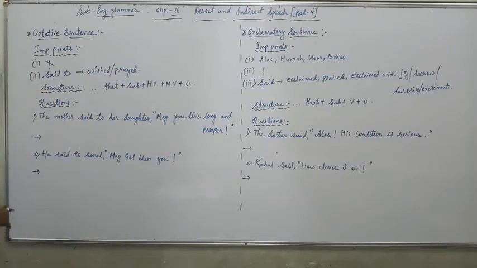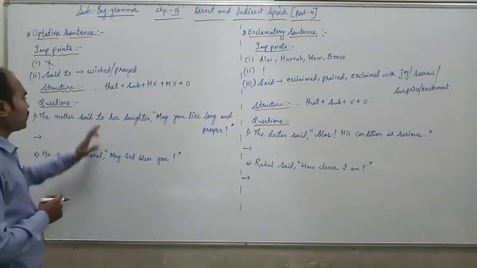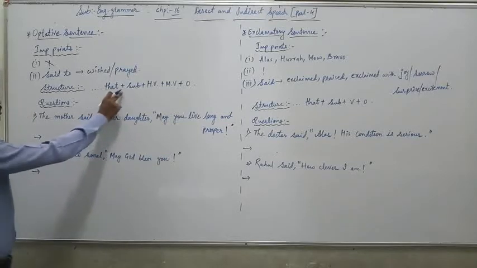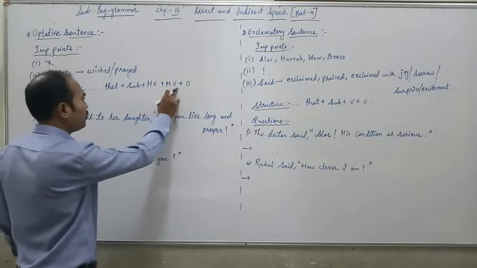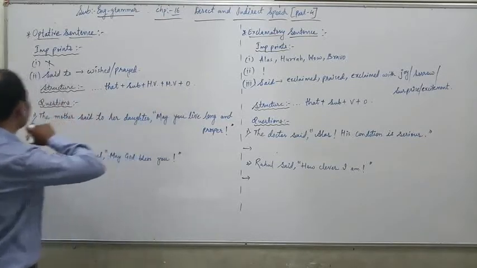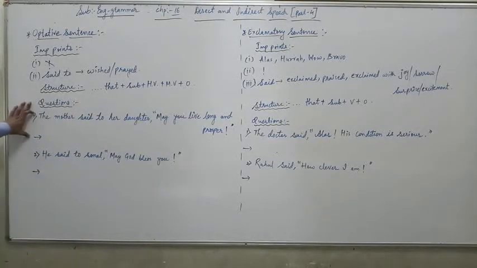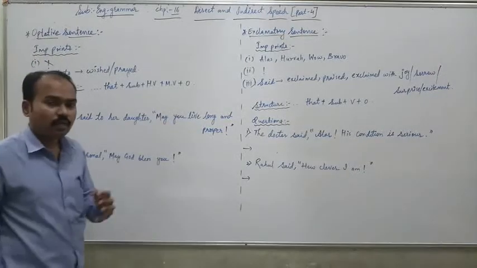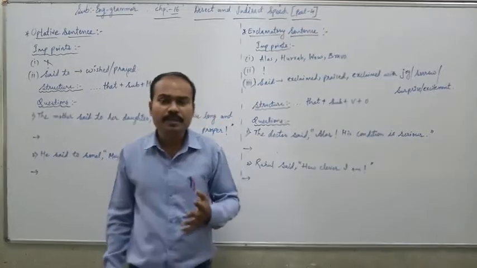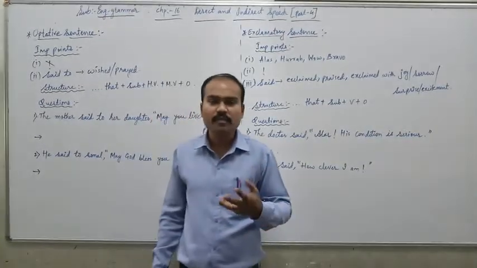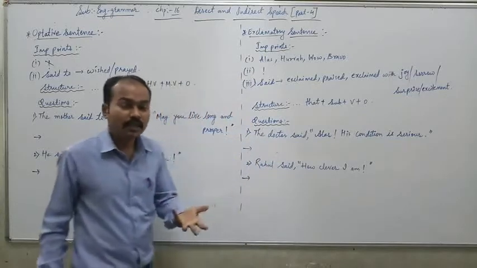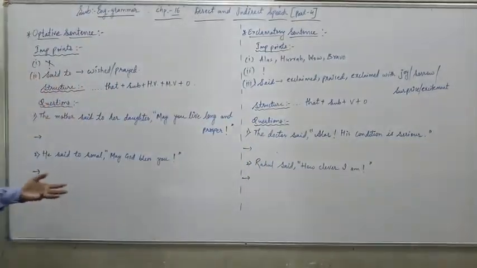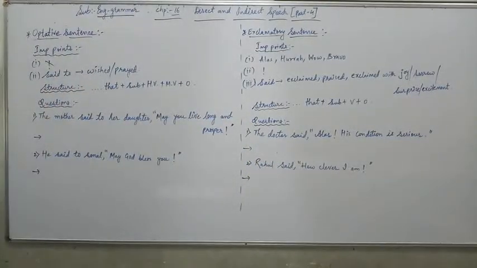Now the structure: that plus subject plus helping verb plus main verb plus other words. Okay students, I have selected two questions for optative sentences. Optative sentences deal with when we wish or pray for anyone. Only when we speak the sentence in that way do we use optative sentences.